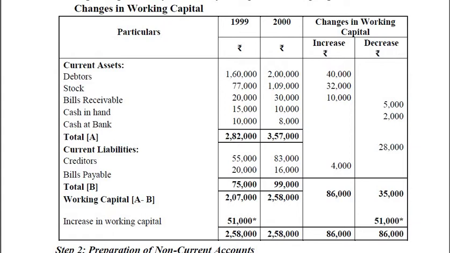For the year 1999 it will be 2,07,000, and for the year 2000 it will be 2,58,000, and the total increased value is 86,000 and the total decreased value is 35,000. So increase in working capital, we need to find out in the next step, that is 86,000 minus 35,000, that will be 51,000 increase in working capital. So 2,07,000 plus 51,000 is 2,58,000. 51,000 is the remaining increase in working capital. So the total will be 86,000.